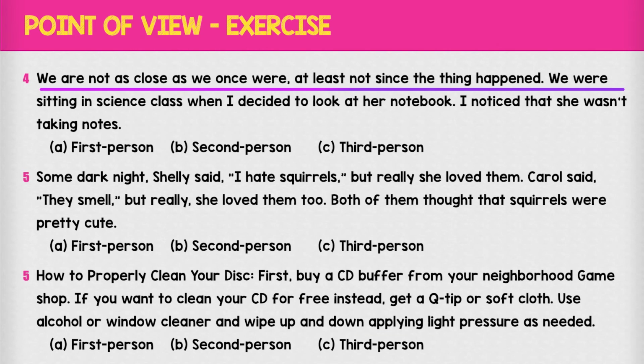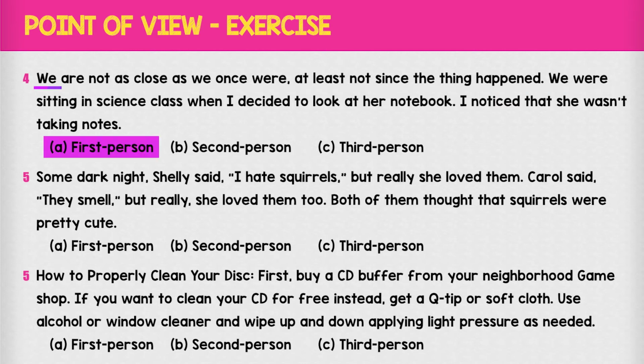Number 4, we are not as close as we once were. At least not since the thing happened. Which perspective did you choose? Remember I said, even in the first person perspective, it can either be singular or plural. Here we see the word we, which means that the writer is also a character in this scenario. So this is also written in first person perspective. Was that one a bit tricky? I hope you got it correct.